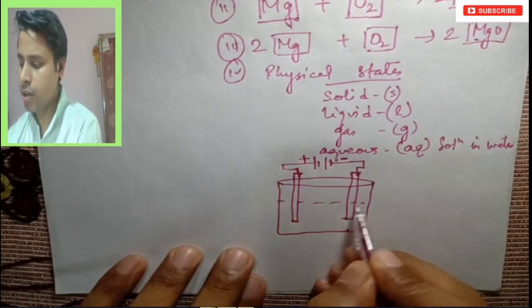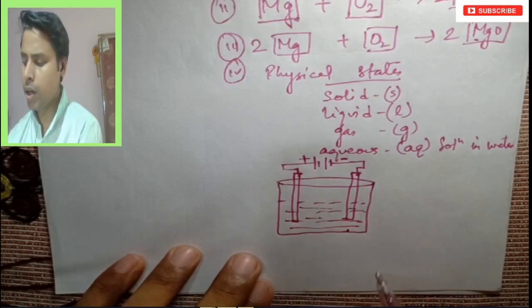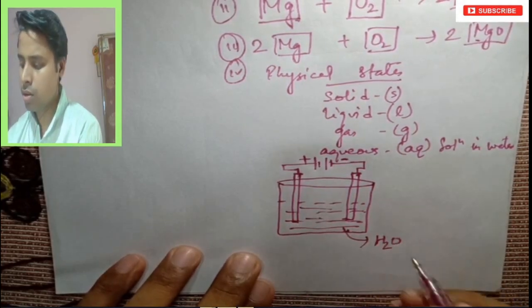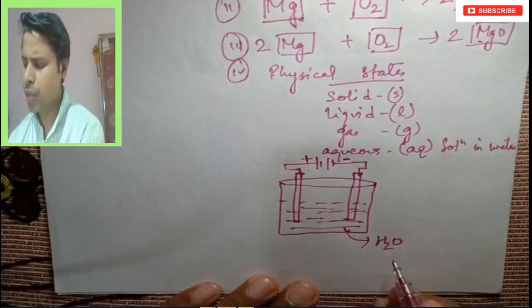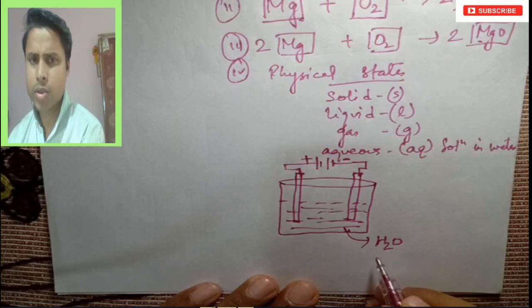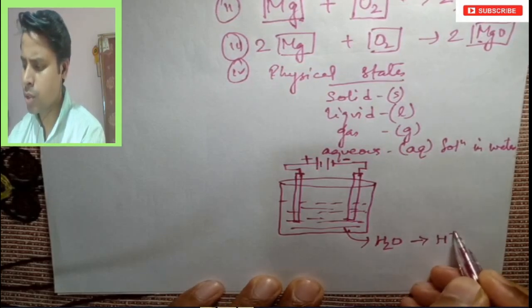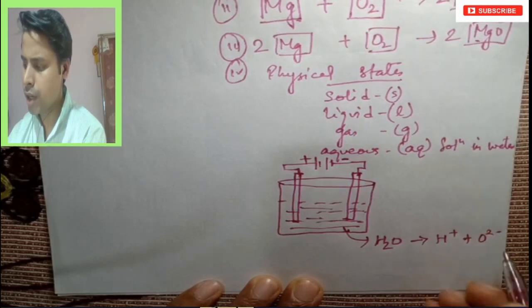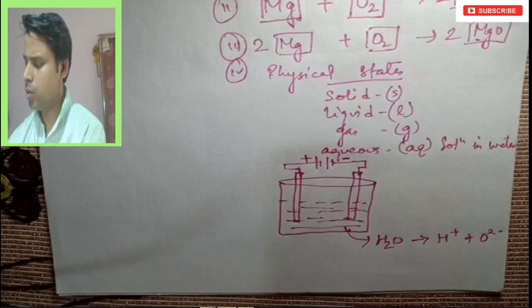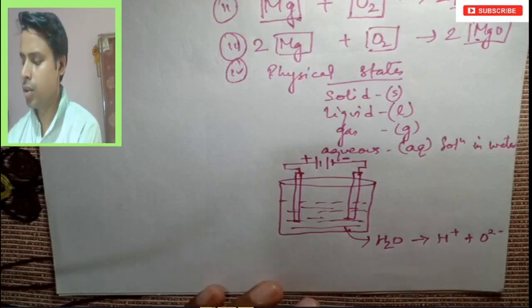And this is filled with water. Now when the electric supply is passing here, this water which contains hydrogen and oxygen will break down into ionic form. So H plus ion and then O2 negative ion, right?